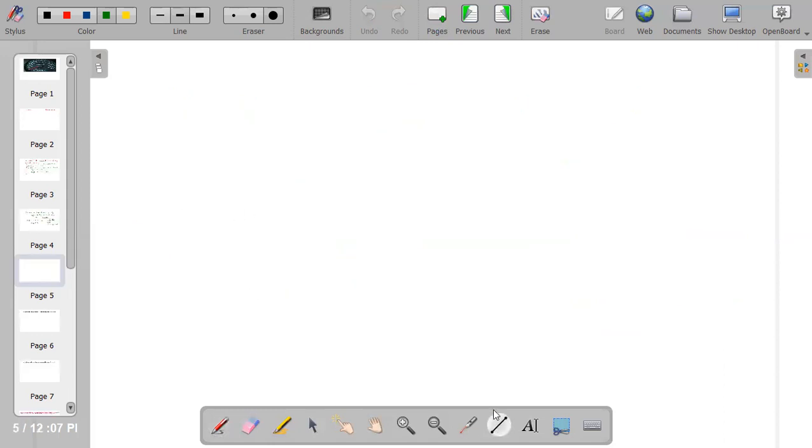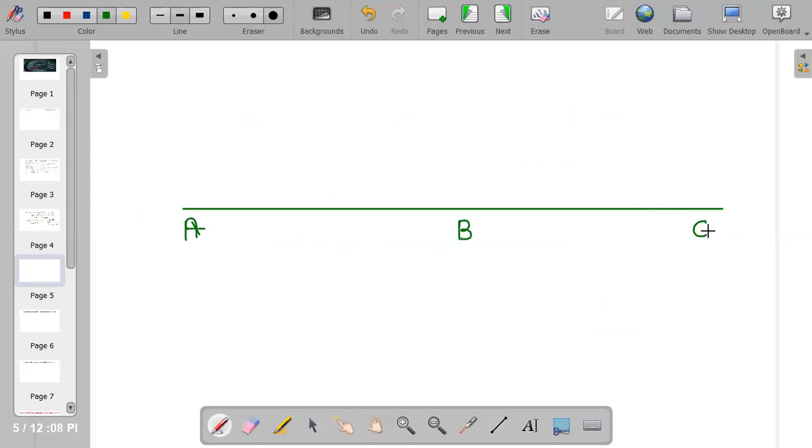We studied this in our last class, with points A, B, and C. I told you that if someone is returning, here he is going from south to north, going from A to B, and again from B to C. Then when he returns, he goes from north to south.